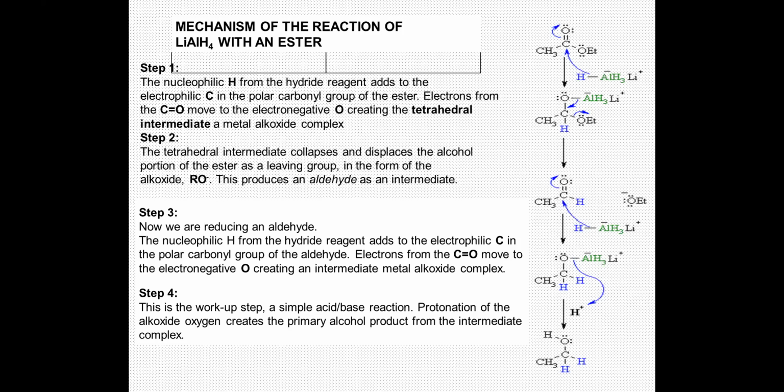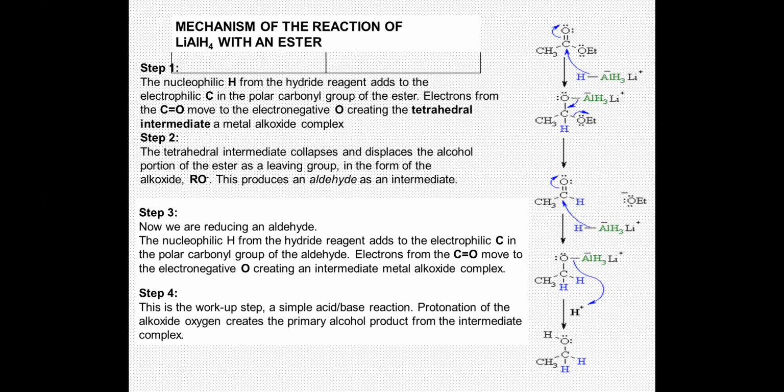Immediately this tetrahedral intermediate collapses. Collapses means it disintegrates. In doing so, it displaces the alcohol portion of the ester, that is, the ethoxide is removed from the ester. It forms an alkoxide and produces the corresponding aldehyde intermediate. So from the ester you get the corresponding aldehyde. This is the first intermediate.